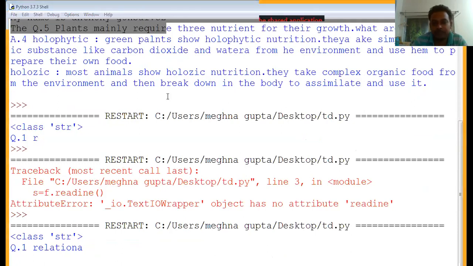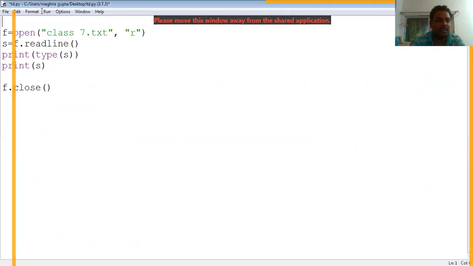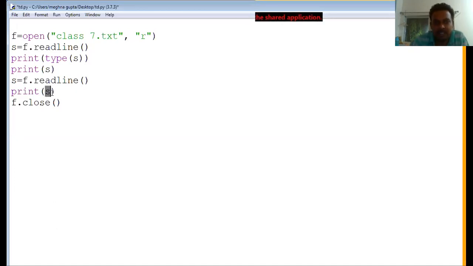Now come back to the program. If you again write S is equal to the same line and print it, then this will give you the second line as output. So the first line is read and then the second line is read.